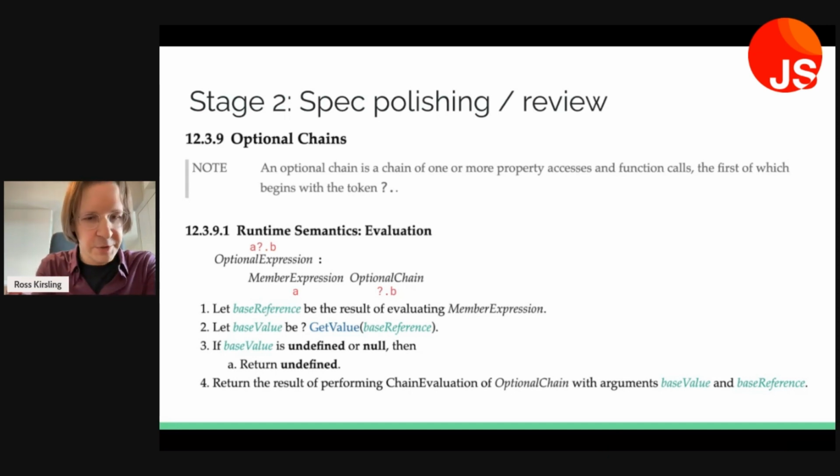And that member expression A refers to something, and we want to know the value of that which it refers to. And if that value is undefined or null, well, this is the key piece of what makes it an optional chain. We're going to early out with the value undefined. And otherwise, we're just going to act as if it were a normal dot access of a property. We're going to continue evaluating that .b, the rest of the chain.